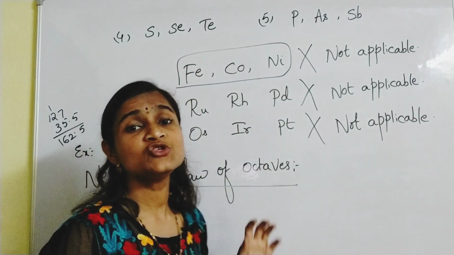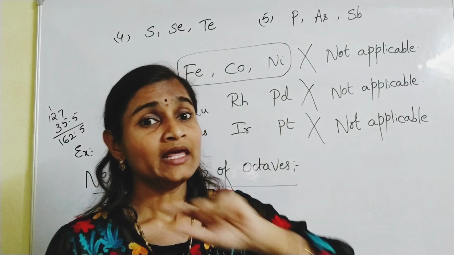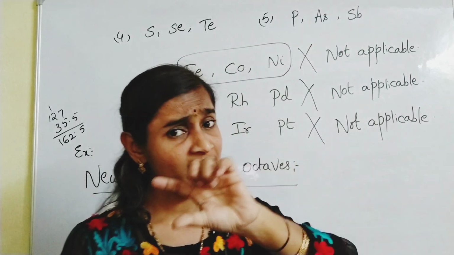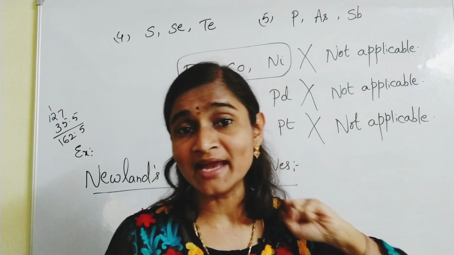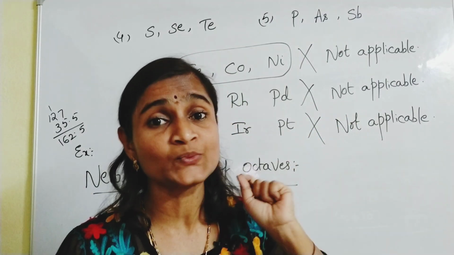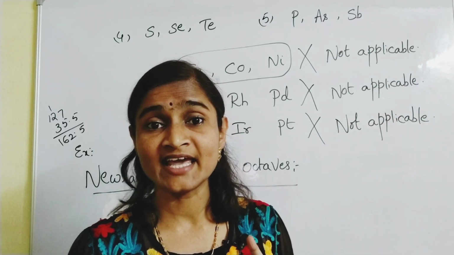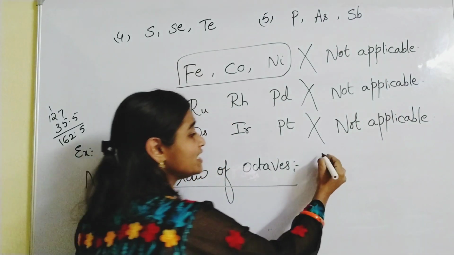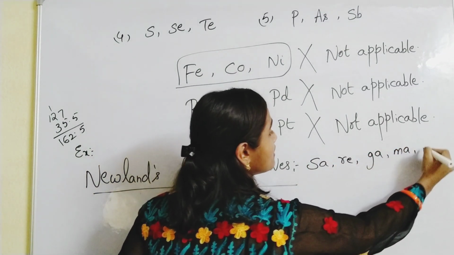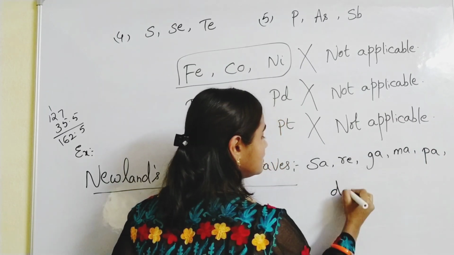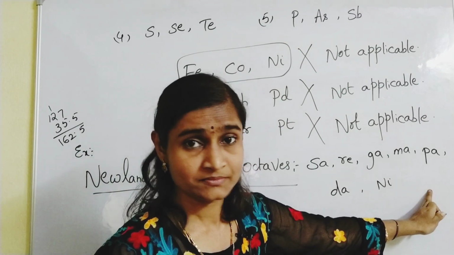The arrangement of elements was done in such a way that if he arranged the elements in a particular order of their atomic weights, then the first element resembles in properties the next coming 8th element. Please understand carefully. In musical notes you will find sa, re, ga, ma, pa, da, ni, and after ni you again start with sa.